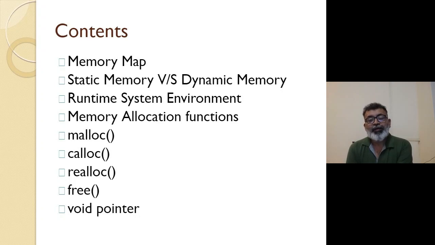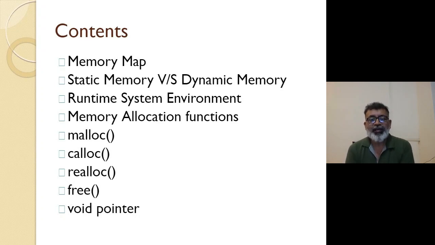The basic difference lies in how much memory is to be allocated. That is decided at compile time as far as static memory allocation is concerned.